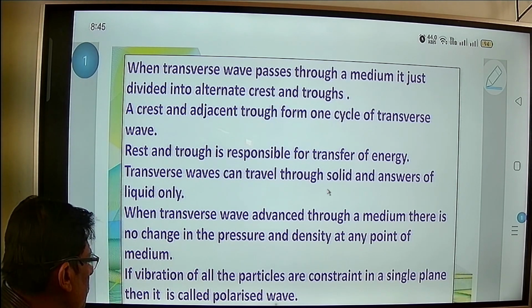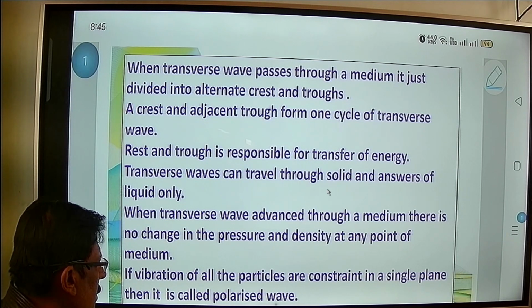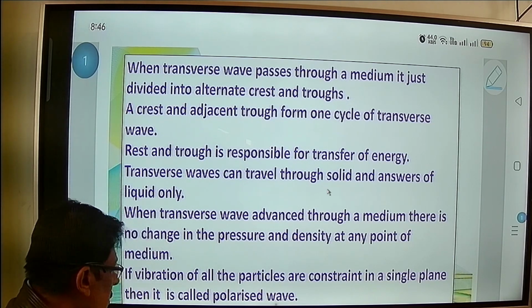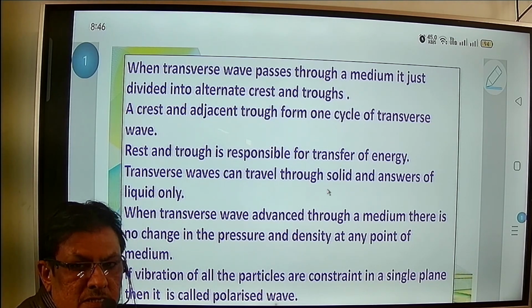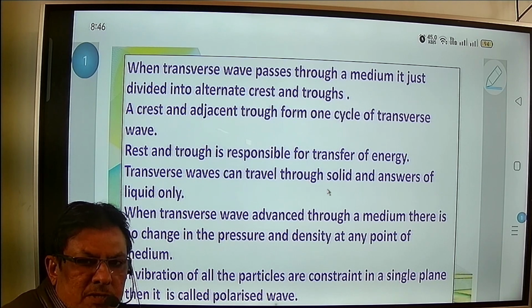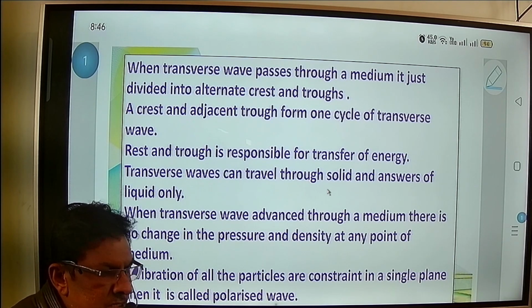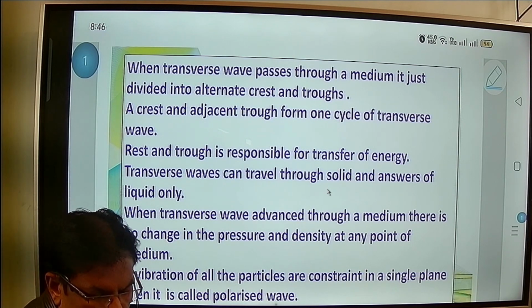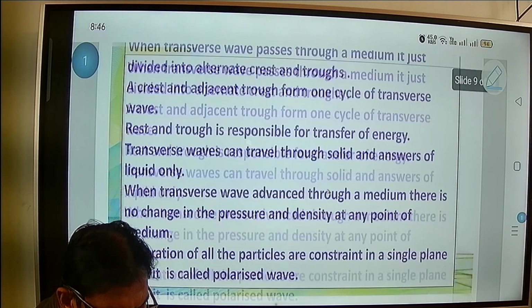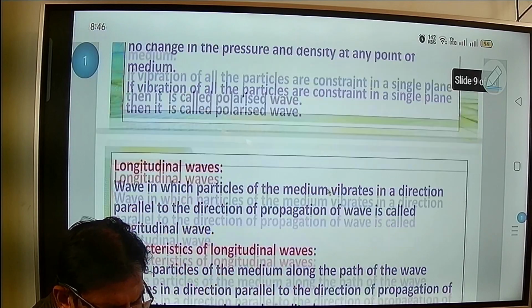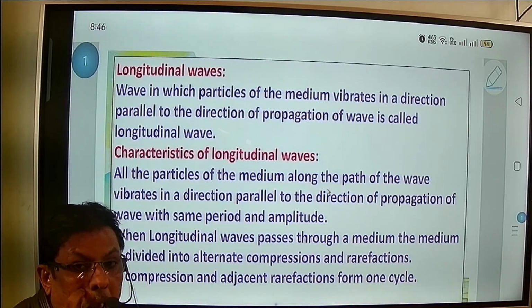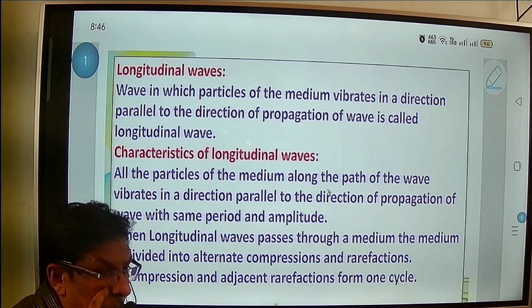Similarly, here also, when I say that the vibrations are constrained in a single plane, I mean the vibration of all the particles. If the vibration remains in one plane, the xy plane, then we say that the wave is a polarized wave. So this was all about the transverse wave. Now we are going to see the longitudinal wave.